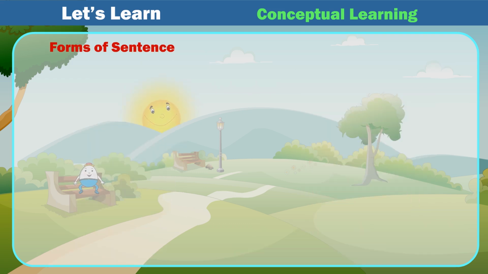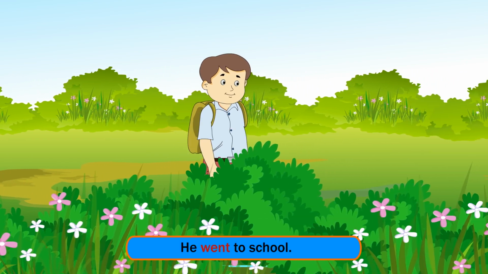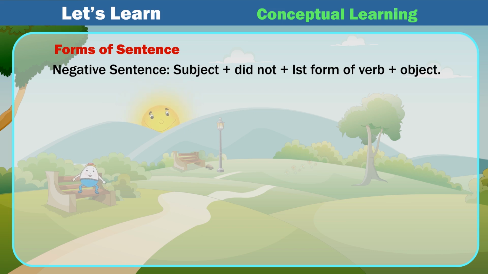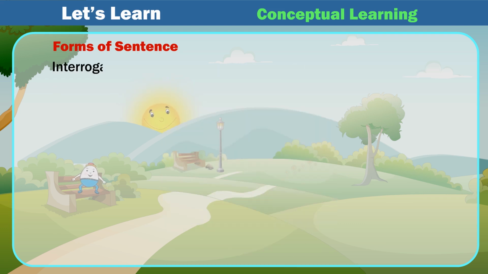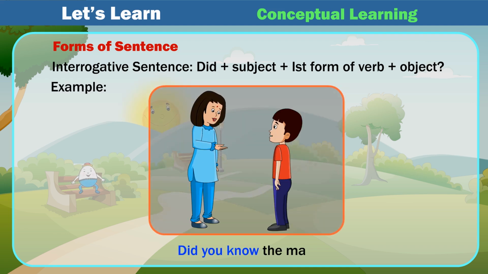Forms of sentence. Positive sentence, subject plus 2nd form of verb plus object. Example: He went to school. Negative sentence, subject plus did not plus 1st form of verb plus object. Example: Amit did not play cricket. Interrogative sentence, did plus subject plus 1st form of verb plus object. Example: Did you know the man?